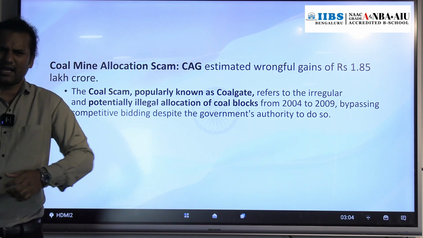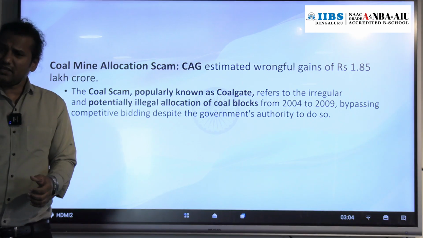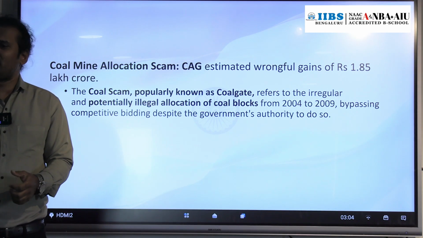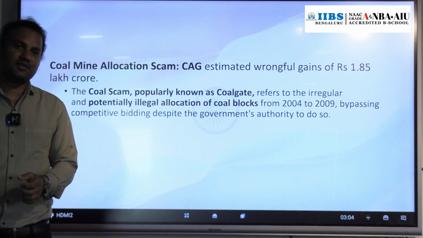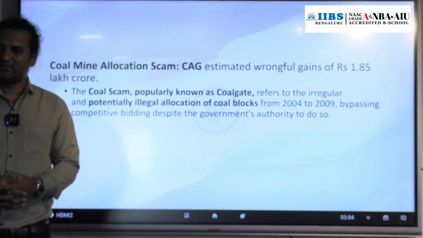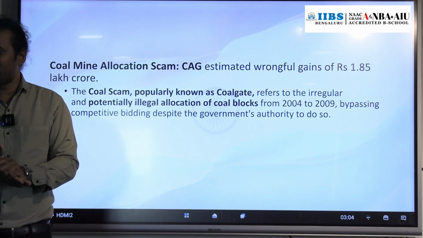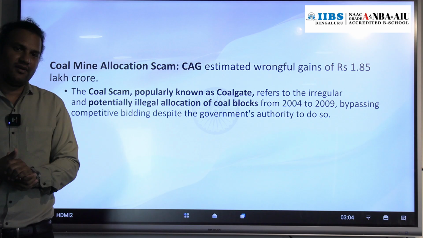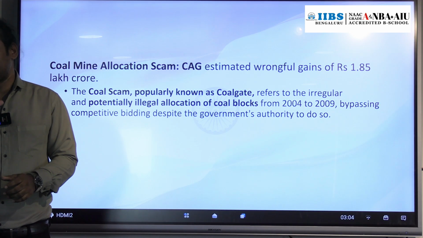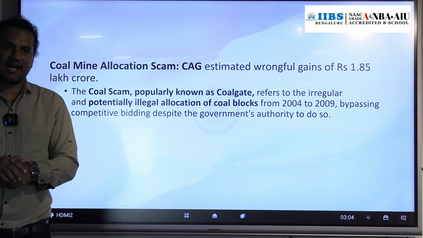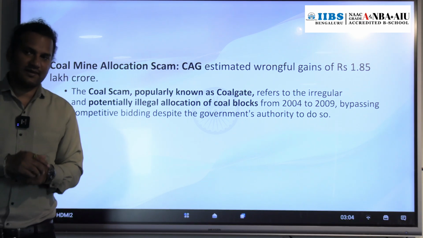Apart from that, if you go through the yearly reports of the CAG, on funding related to railways or a particular ministry, then you will get to know more. So this is about the Comptroller and Auditor General of India. With this we have completed the Union Executive. In the next class we will start the Union Legislature. Okay.